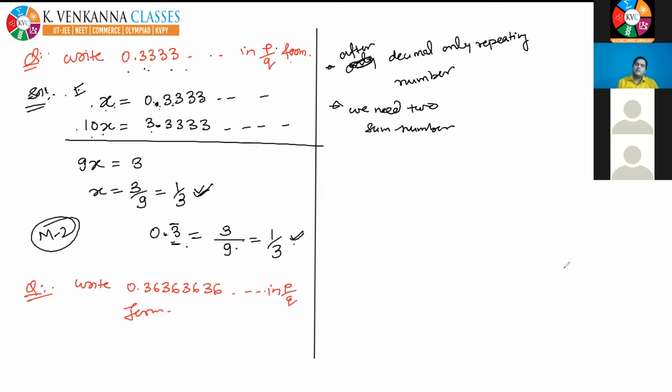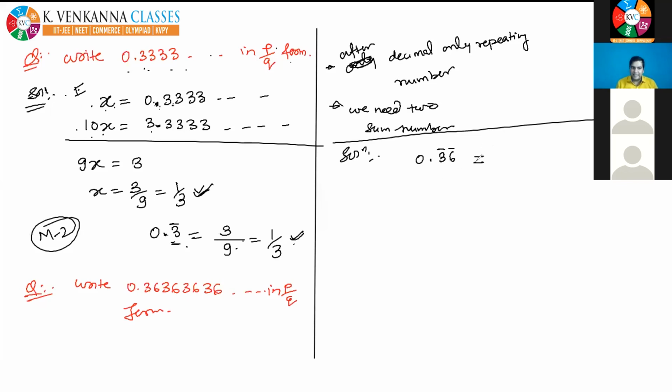I'm doing it directly by the shortcut, and you can verify it by the proper method also. So I can write this as 0.36, where 3 and 6 both are the repeating numbers.